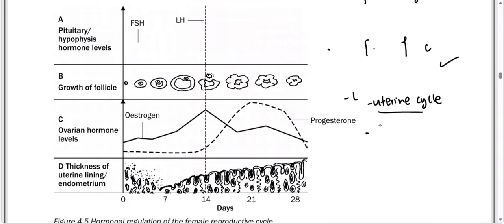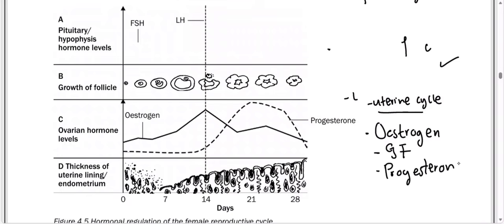All right. So we're going to have estrogen, the ovarian hormone. Again, the uterine cycle, good people, is influenced by the ovarian hormones. So it means that we have estrogen, which has been formed by the Graafian follicle. And also now we're going to have progesterone. Progesterone, good people, has been formed by the corpus luteum.